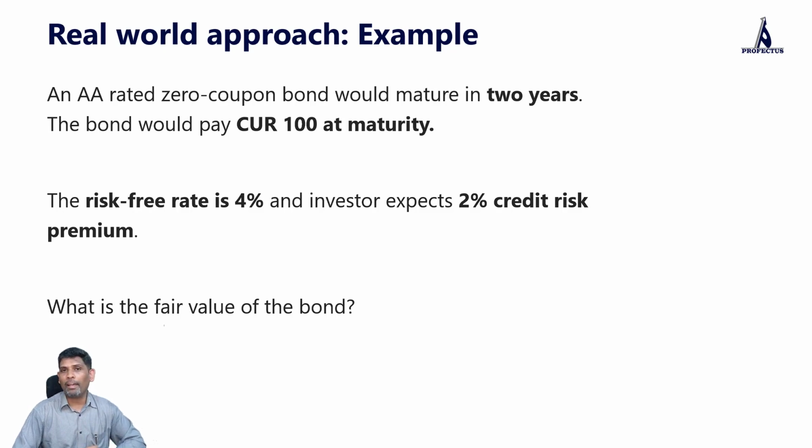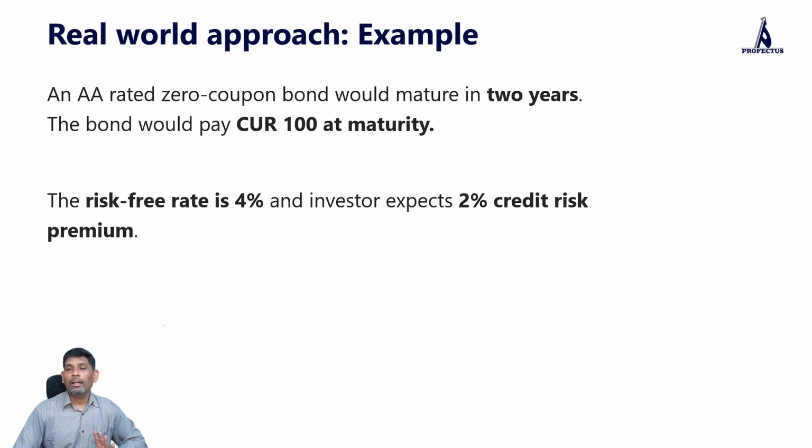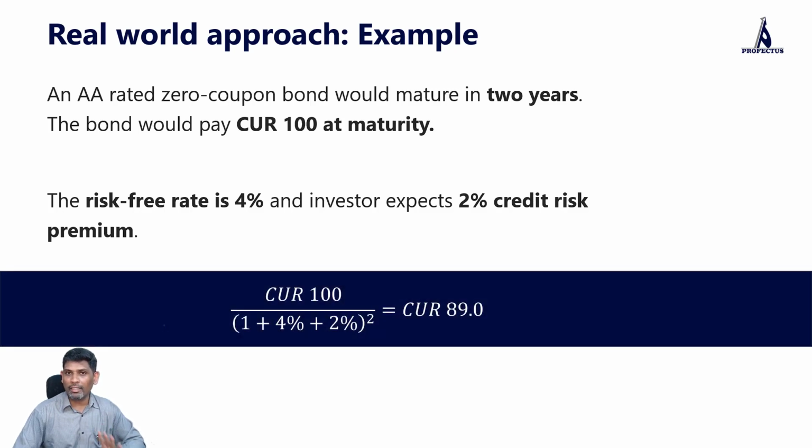So how do we determine its fair value? So we expect to receive 100. Or rather we estimate that we would be receiving this 100. But there's a chance that there could be default and we may not get this money. So what we're going to do is we're going to take this 100 and we're going to discount it using a rate that includes the risk premium. So our discount rate is going to be 4% risk-free rate plus 2% credit risk premium. So total 6%. So we take 100 divided by 1 plus 6% raised to the power 2 because it matures in 2 years' time.